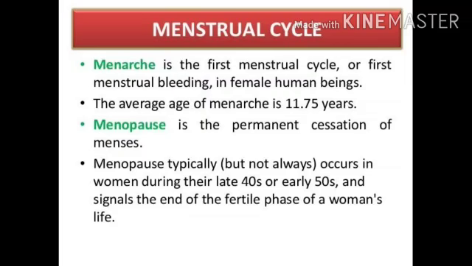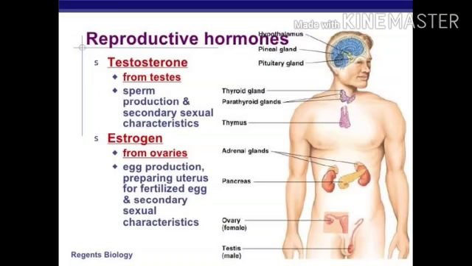Now let us move towards the hormones that are secreted in females during this stage. The hormone released during the reproductive stage is estrogen, from the ovaries, and its function is to produce egg and prepare the uterus for receiving the egg. Not only that, it also helps in developing the secondary sexual characteristics in females.